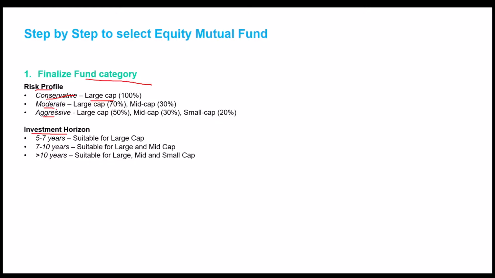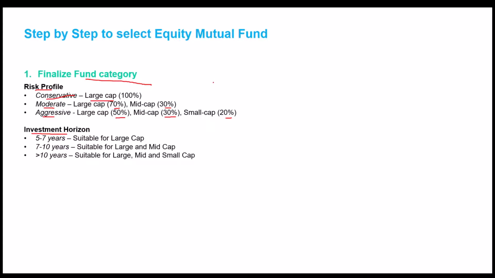If you are a moderate investor, probably around 70% in large cap and 30% in mid cap. If you are an aggressive investor, for example, if you are young and aggressive, you can put around 50% in large cap, 30% in mid cap, and 20% in small cap. So all these are indicative portfolio allocations.